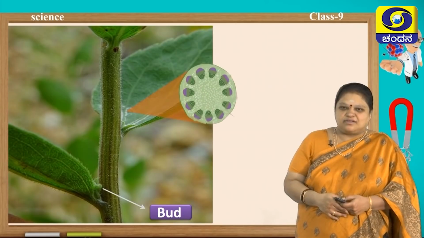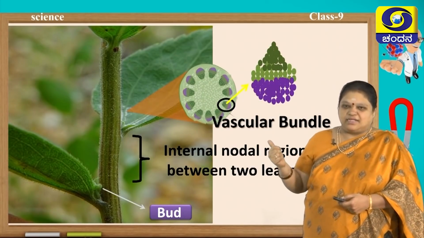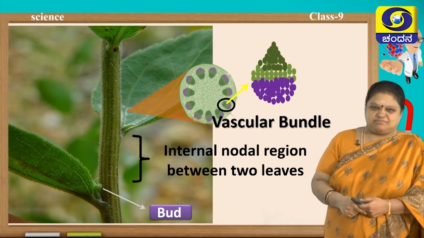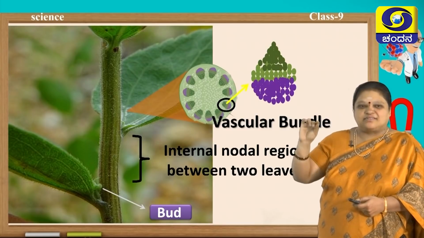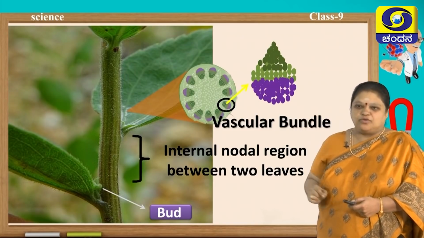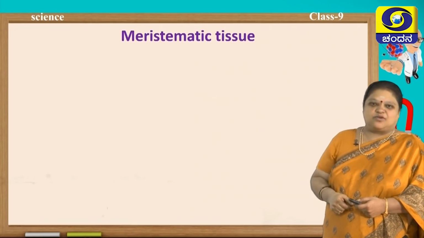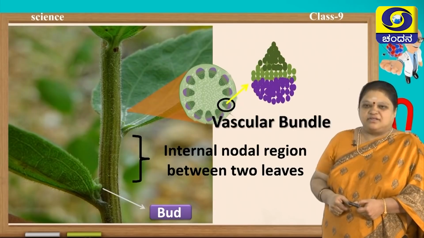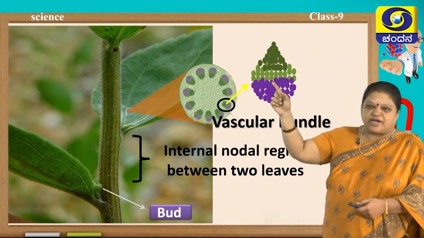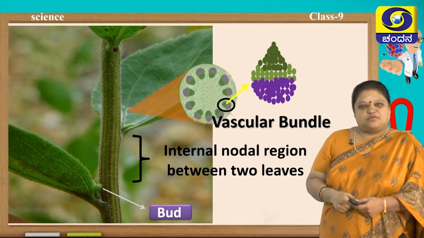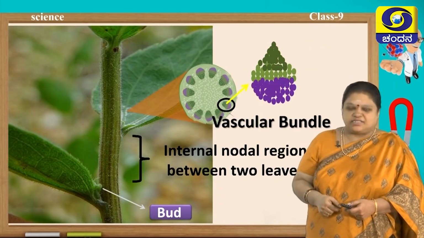Not only that, you also find they are present in the internodal region, that is the place where the leaves arise, you call it as nodes. So, between two nodes you find internodal region. In that internodal region you find vascular tissue, which contains the water and food containing tissue.